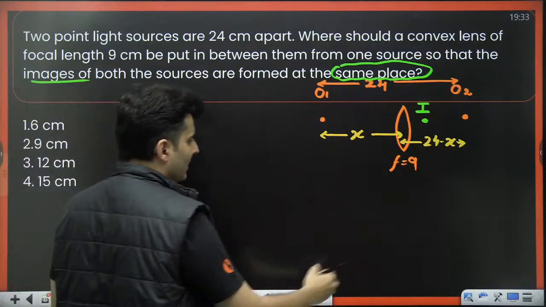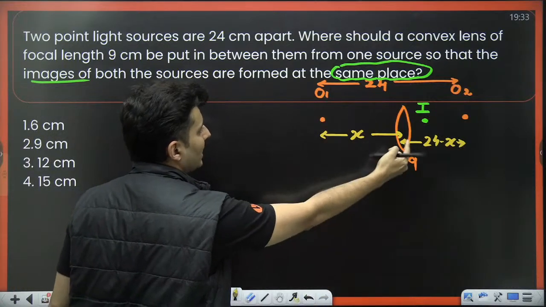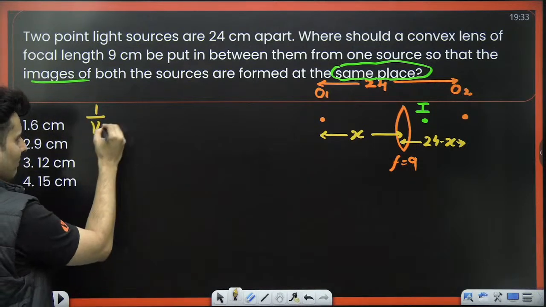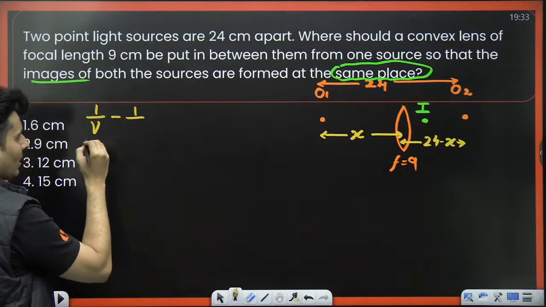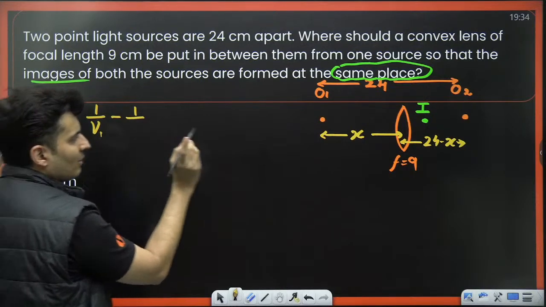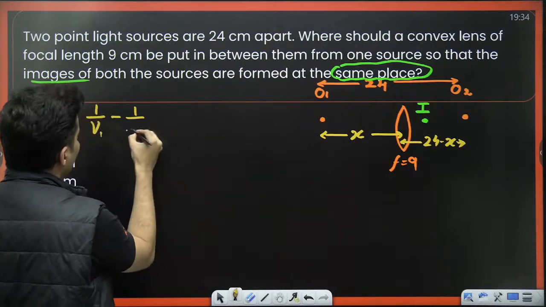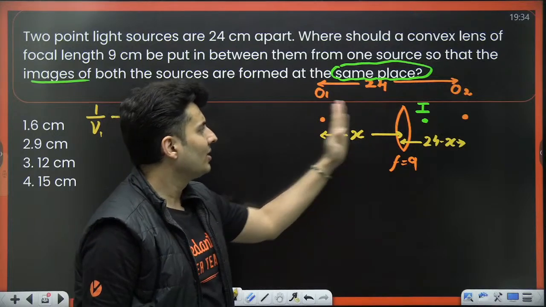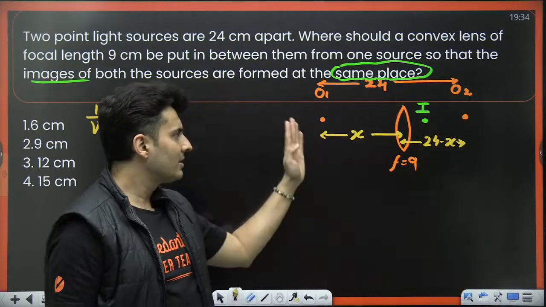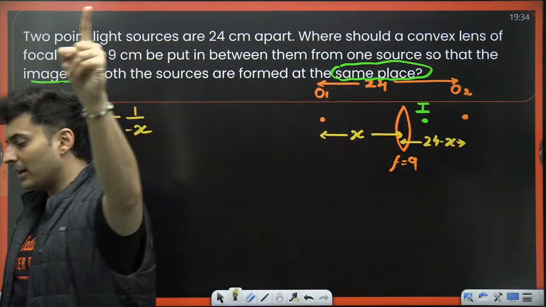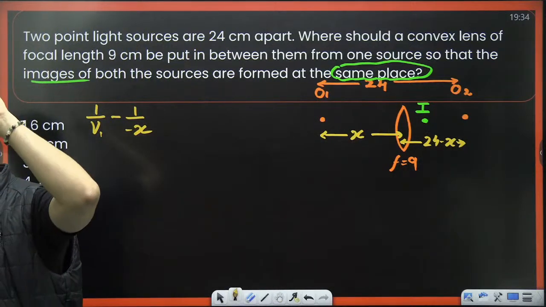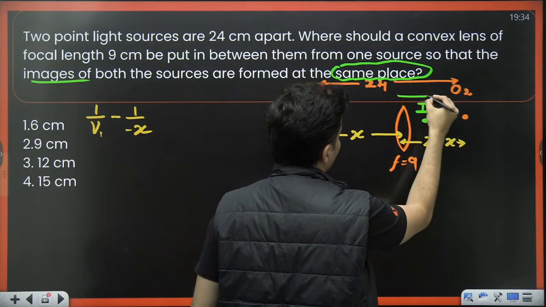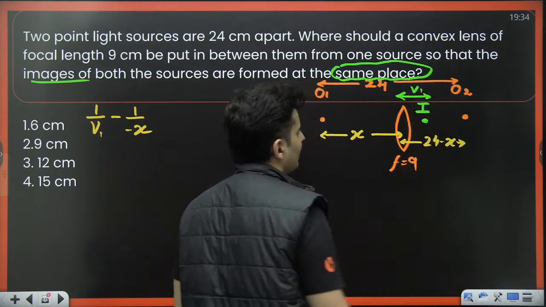So for the first time, when I take this as object and this as image, using the lens formula, 1 by V1 minus 1 by U, where U is minus x, because this is the negative side and that is the positive side. Everybody agrees? So what is V1? V1 is basically this distance.